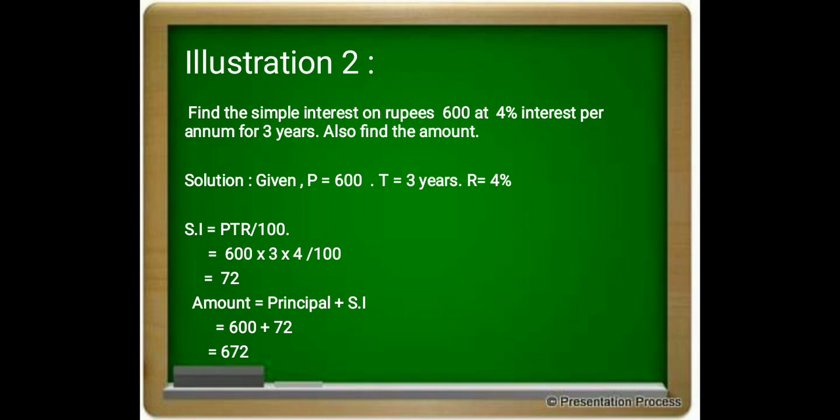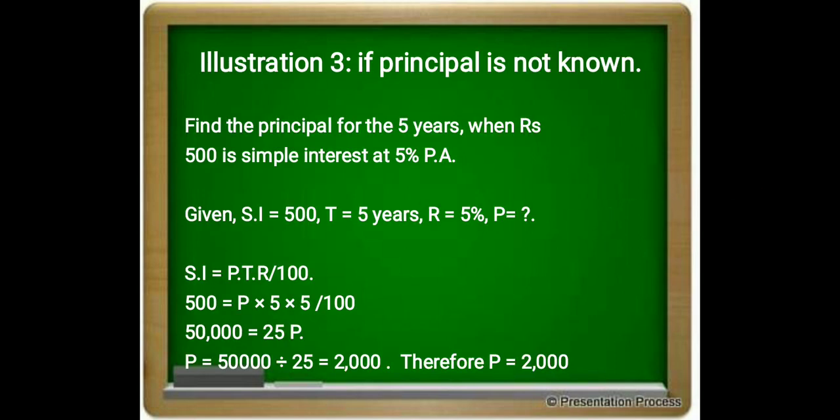First we have to find the simple interest. PTR divided by 100. P here is 600, T, the time period, is 3 years, and R is 4%. PTR, 600 into 3 into 4 divided by 100, amounts to 72. The total amount which I have to pay to my lender is principal plus simple interest: principal 600 rupees and 72 rupees of simple interest, total 672 rupees.